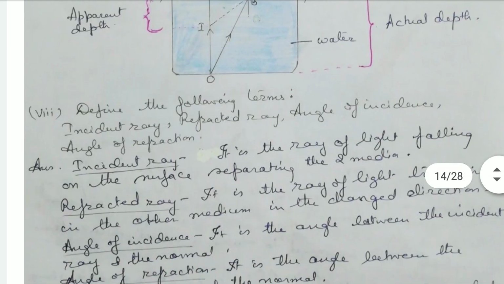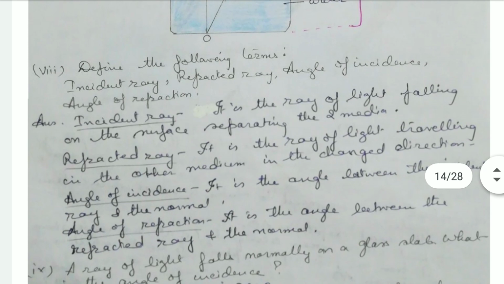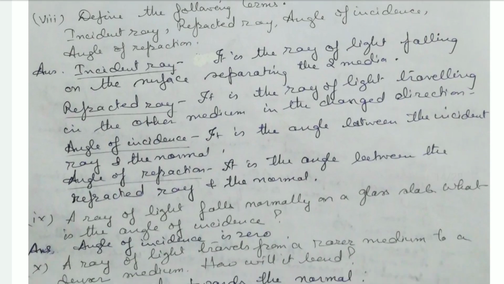Now define the following terms: incident ray, refracted ray, angle of incidence and angle of refraction. Incident ray is the ray of light falling on the surface separating the two media. Refracted ray is the ray of light traveling in another medium in the changed direction. Angle of incidence is the angle between the incident ray and the normal, and angle of refraction is the angle between the refracted ray and the normal.